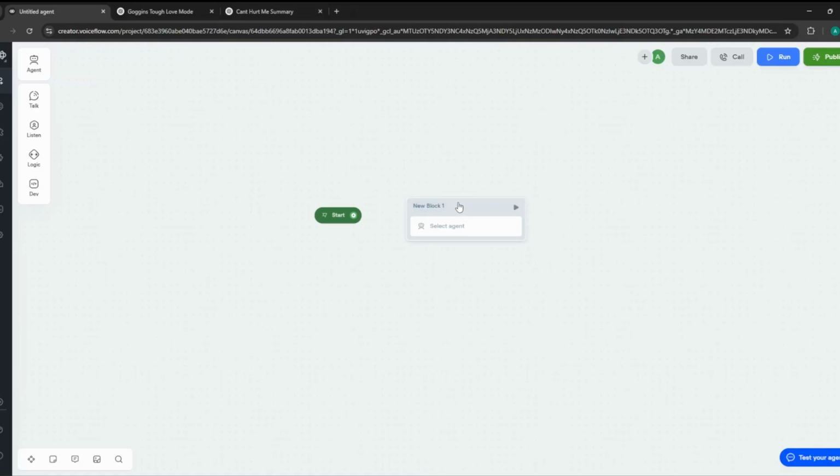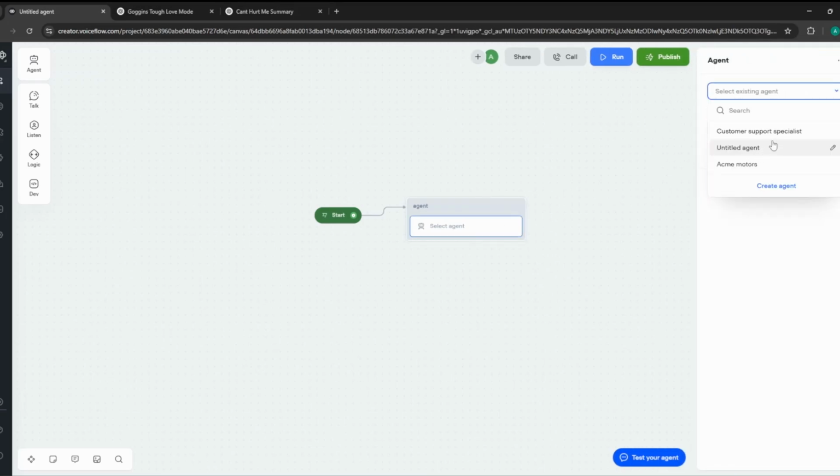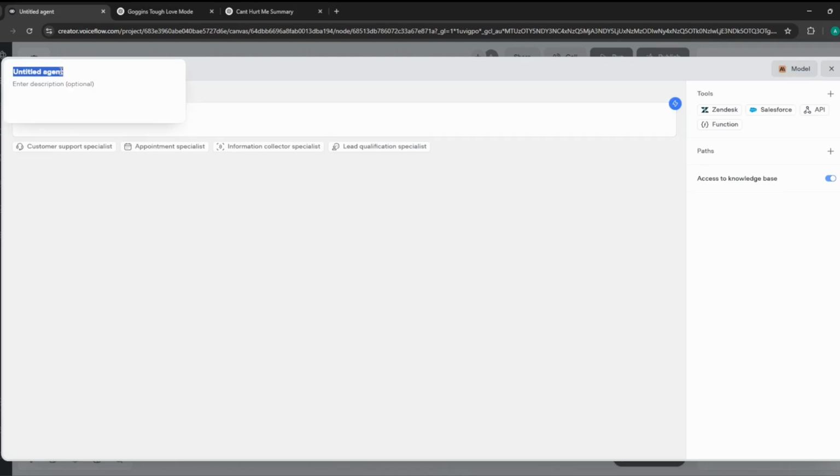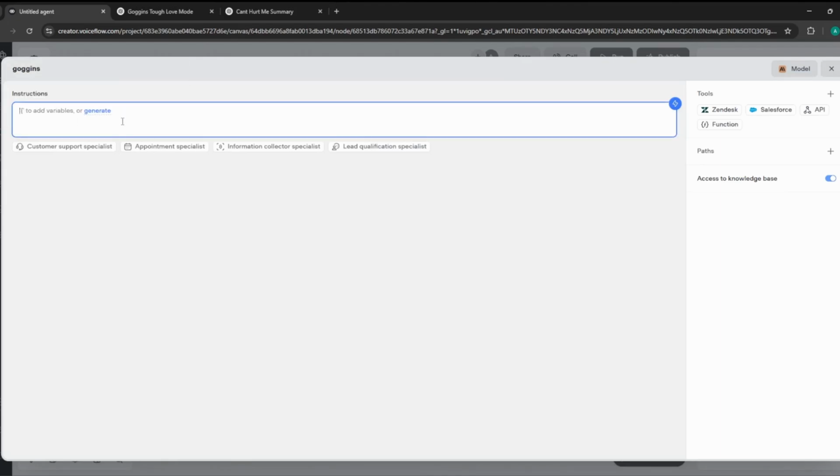So first, obviously, we'll have to create a new project and use the agent block. Then we'll connect the start to this new block and we'll rename it to agent. Here we can just select an agent. We are trying to create David Goggins, so we'll just create a new one. Let's name this Goggins.